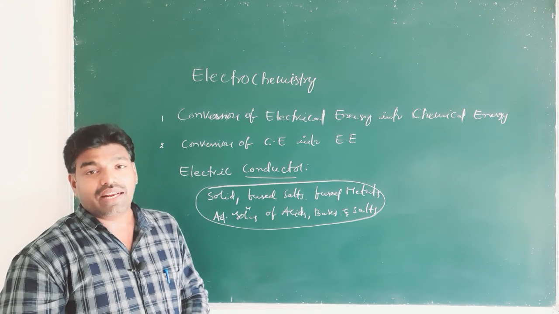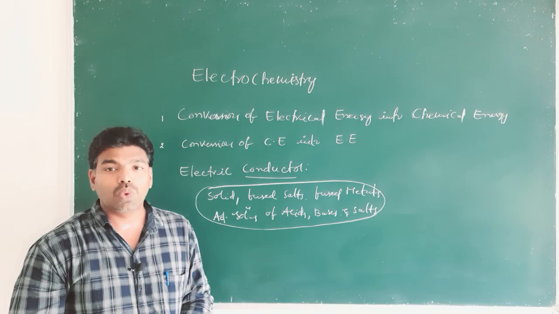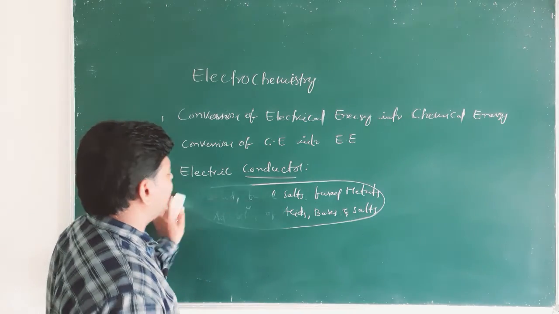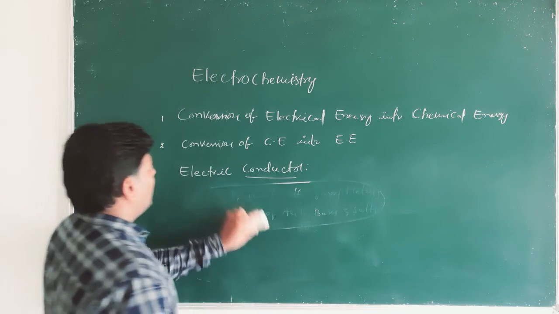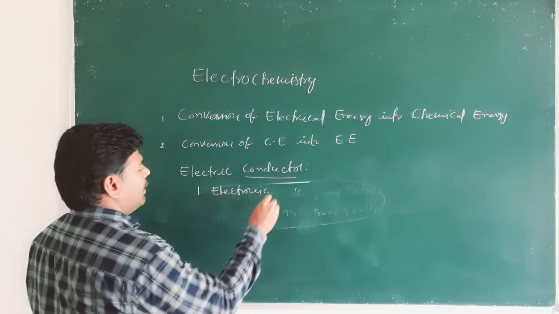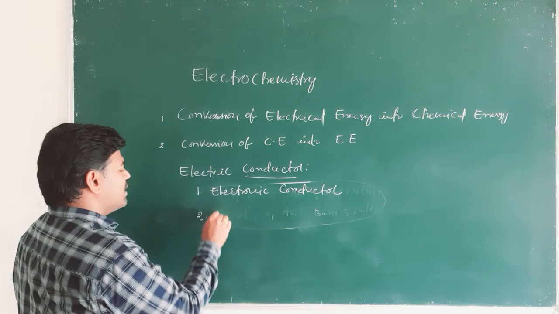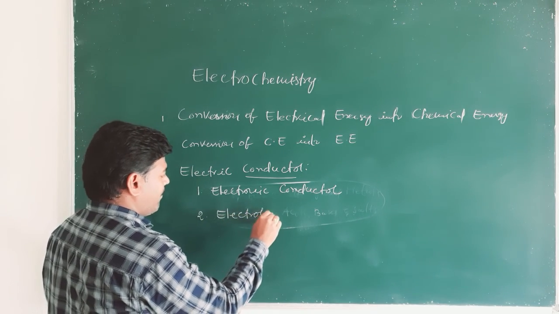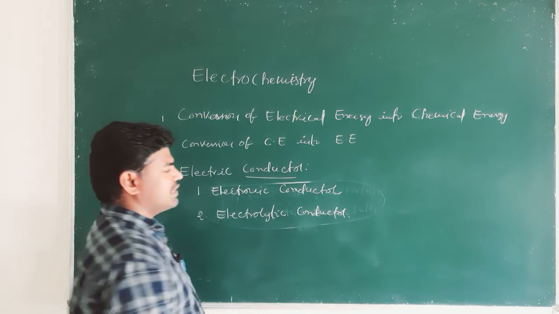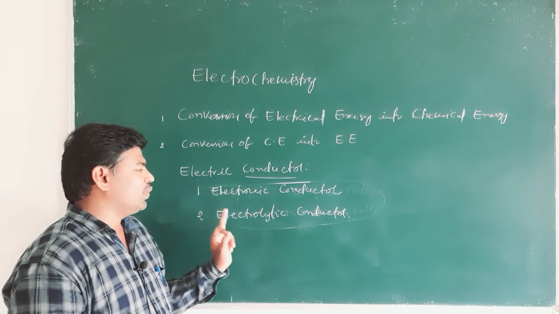So, based on this fact, because a conductor may be a solid, fused salt, aqueous salt solution or aqueous acid solution, conductors can be classified into two types. One is electronic conductors, and the second one is electrolytic conductors.